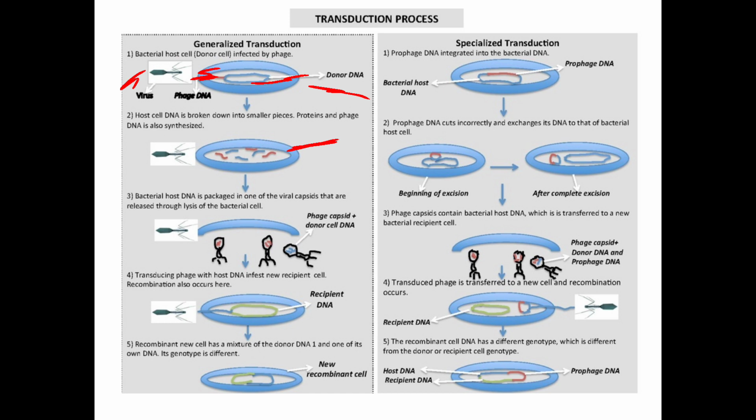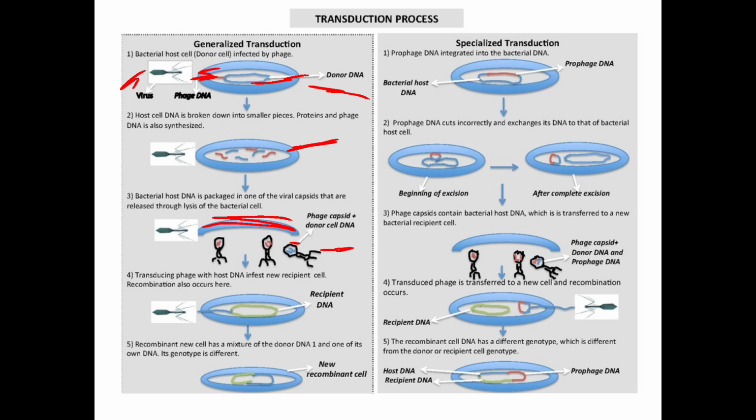Next, the bacterial host DNA is packed into one of the viral capsids that are released by lysis of the bacterial cell. See, what happens here? These synthesized DNA are packed in viral capsids. This is called the phage capsid plus the donor cell DNA. See, this is donor cell DNA that is covered by the phage capsid.